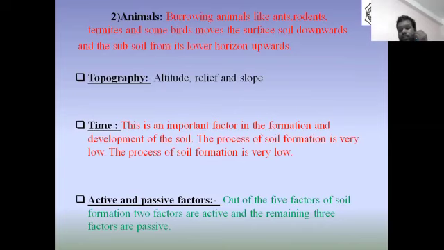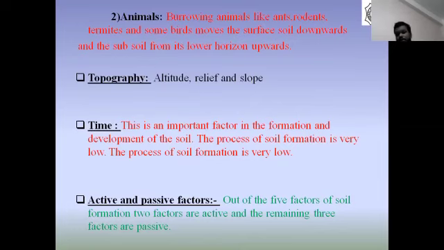This eroded material is deposited in areas of gentle slope and a thick layer of soil is formed. From a thin layer in the steep slope, it has formed to a thick layer in the gentle slope region. Such soils are very fertile because they are formed from different kinds of rocks from over a wide catchment, means from a very big area. But in certain flat areas, the soils are poorly drained and suffer from leaching. Thus, the best soils are found in areas of gentle slope with good drainage. So, topography is also an important factor.